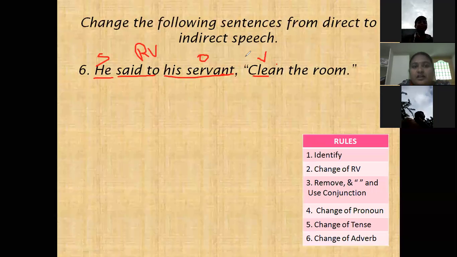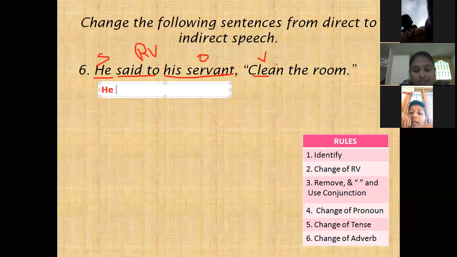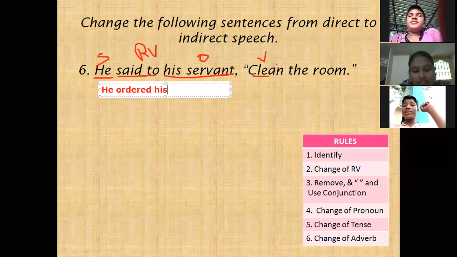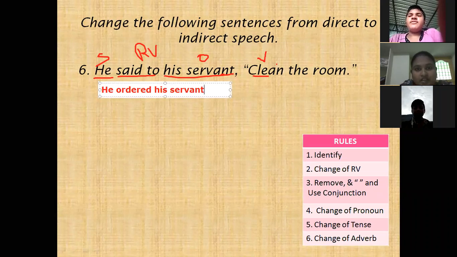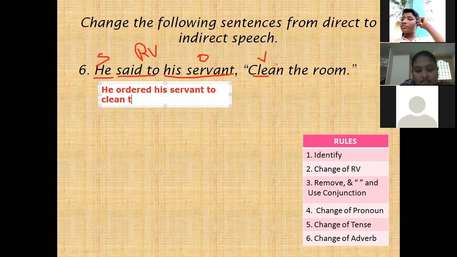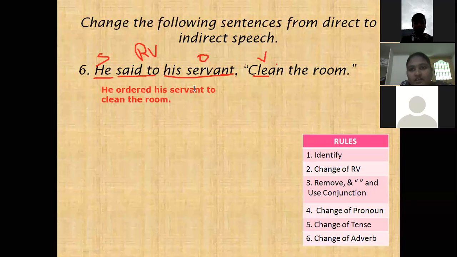So here is the answer: Abdul Rahim ordered the servant to clean the room. Clean the room. This is the answer.